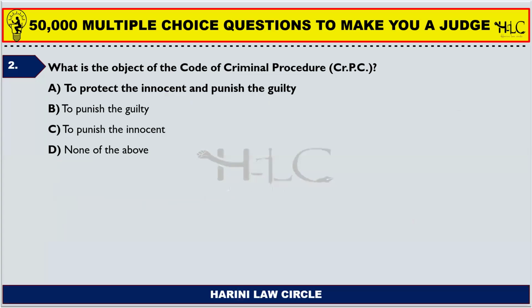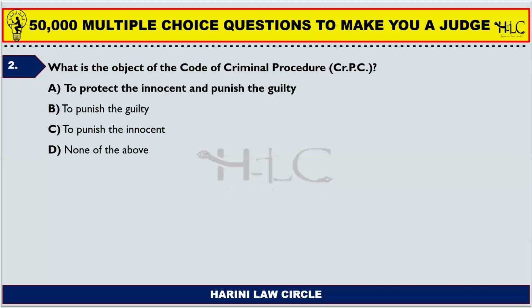Next one, what is the object of the Code of Criminal Procedure? To protect the innocent and punish the guilty, to protect the guilty, to punish the innocent, none of the above. So we all, even by reading it blindfolded, know that to punish the innocent would not be the object of any code or procedure. So it should be either to protect the innocent and punish the guilty or to punish the guilty.